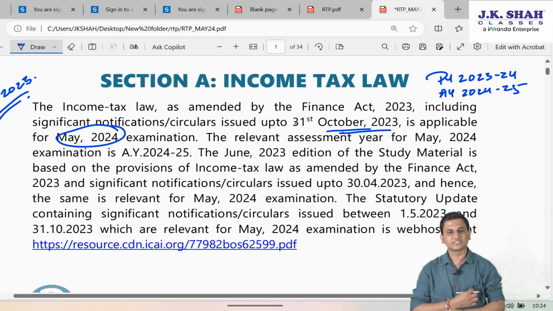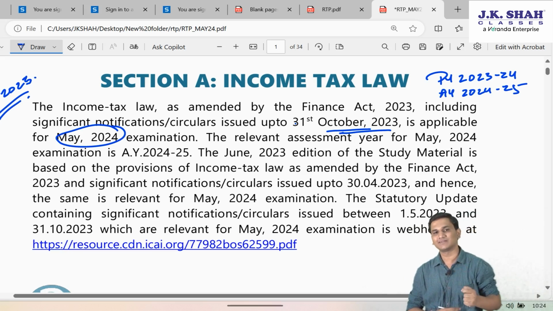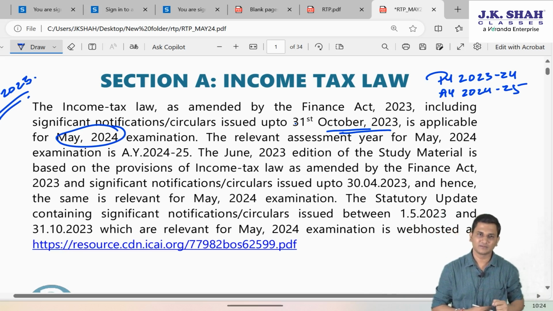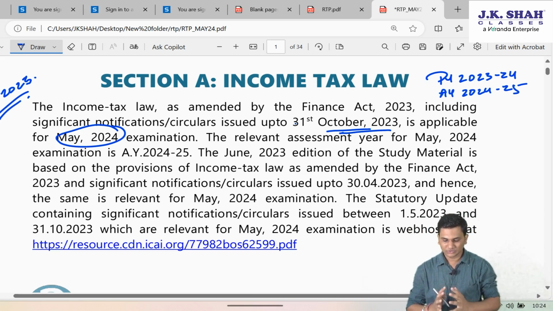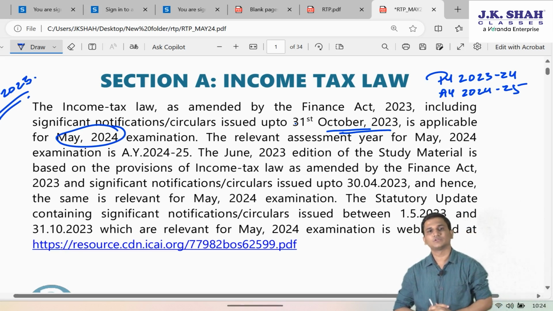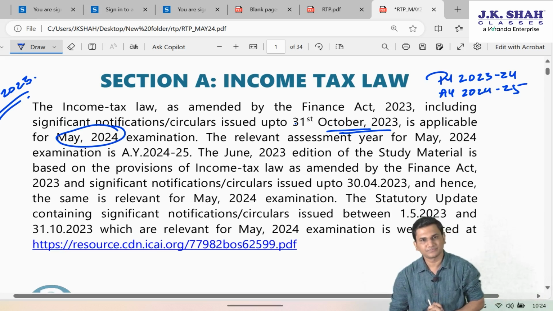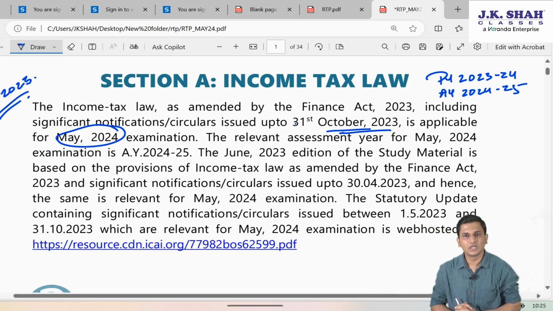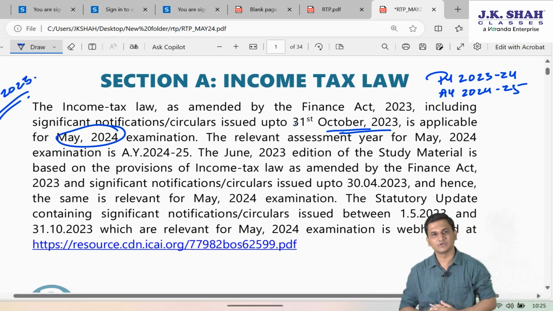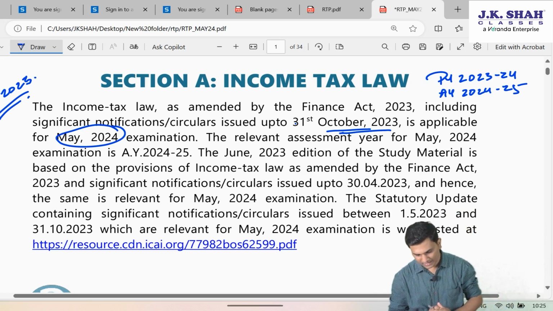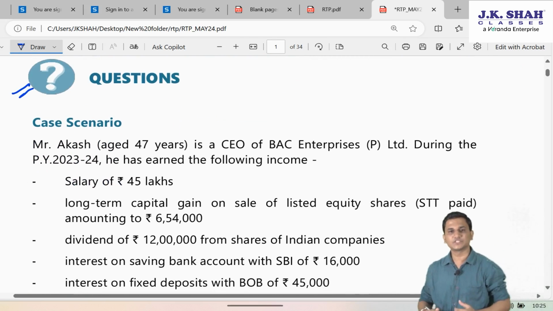As far as these circulars and notifications are concerned, ICAI has issued a separate booklet called Statutory Update, which is again available on the ICAI BOS knowledge portal. So whatever you have to study for May 2024 includes your JKSC classwork textbook, all the classwork problems, homework problems, along with the statutory update PDF and the notes given to you during the lectures. Now let us start, friends, discussing the question answers of this revisionary test paper.